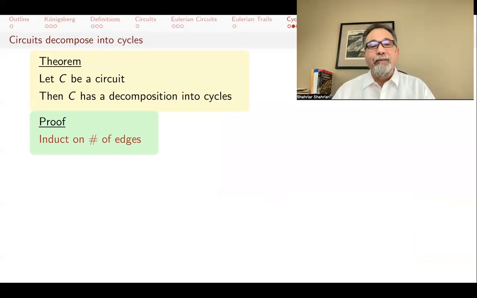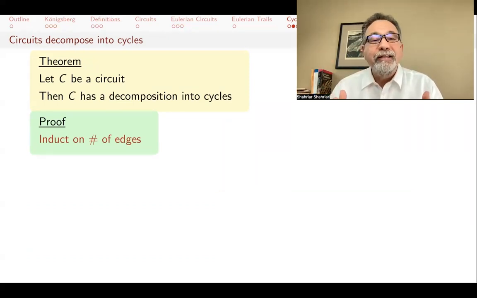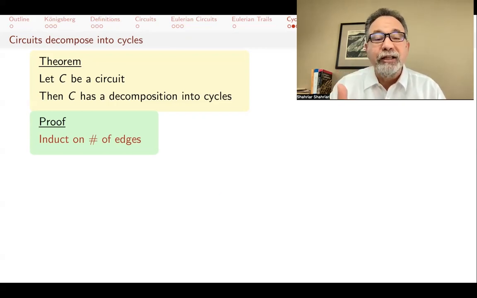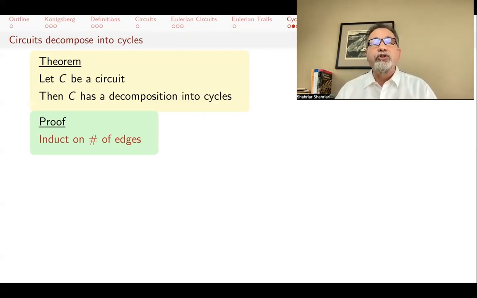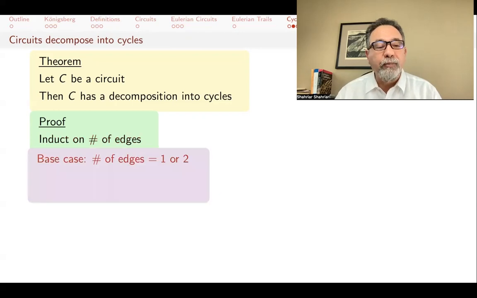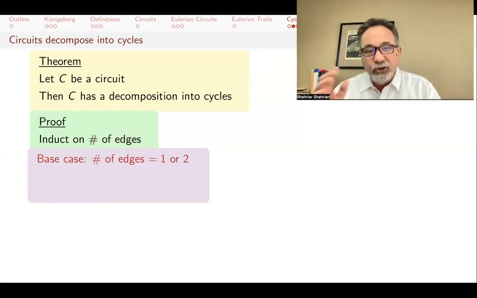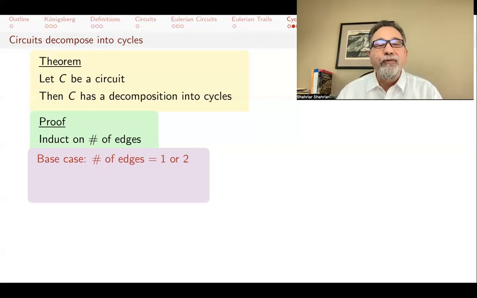So that means I'm going to prove some base cases, and then I'm going to say, okay, give me a graph that's a circuit, and I'm going to decompose it into cycles, but I get to assume that any circuit that has fewer edges can already be decomposed into cycles. If you're not familiar with strong induction like that, please watch my video on strong induction. So we're inducting on the number of edges. For the base cases, I should really do just one edge, but just to be sure, I'll do the cases where the number of edges is 1 or 2.